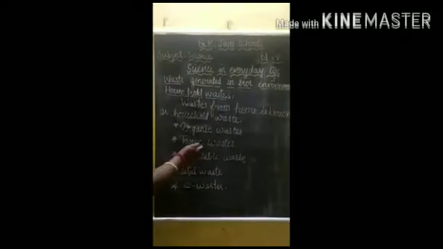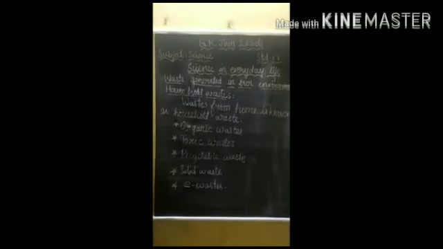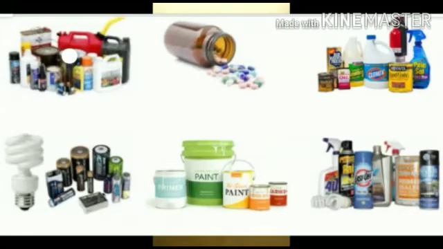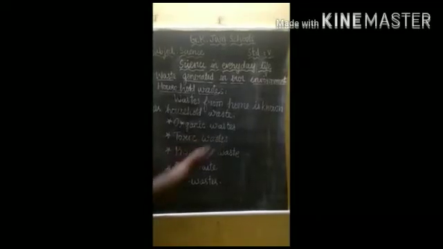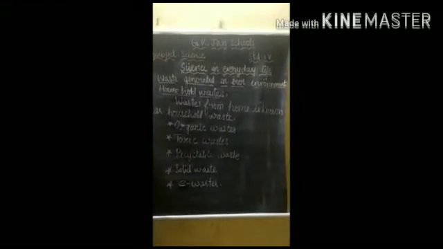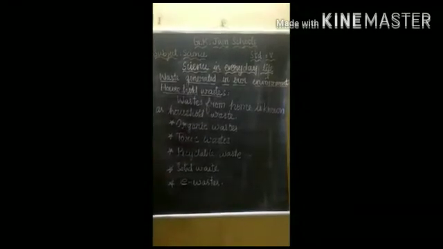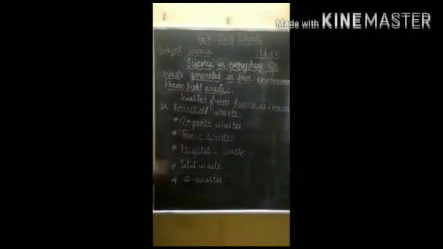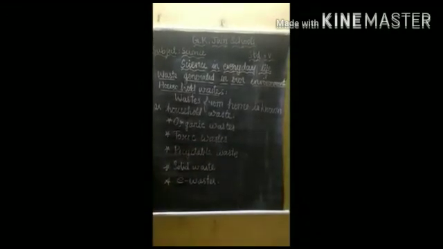Now we are going to see about toxic waste. What is toxic waste? Old medicines, syrups, paints, chemicals, bulbs, spray cans, fertilizer, pesticide containers, batteries, and shoe polish all come under toxic waste. If you keep them in our home for a long period, they will become toxic. These are chemical products, and they will react, so they are called toxic waste.